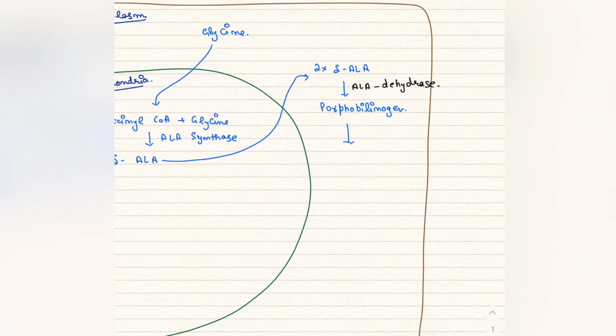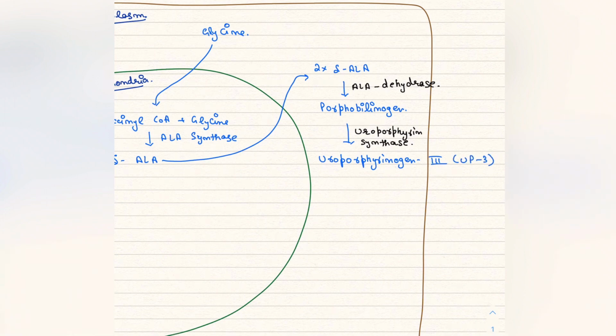Okay, now porphobilinogen is formed. Now what is going to act? Uroporphyrinogen synthase will act on porphobilinogen. Now porphobilinogen will convert into uroporphyrinogen 3, also UP3.